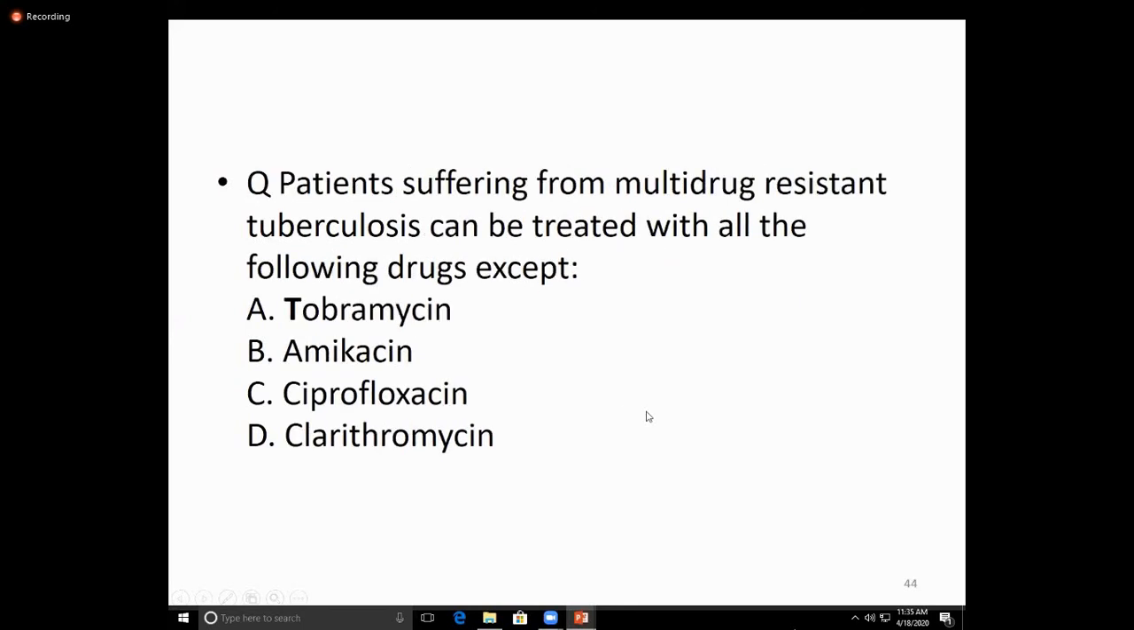Again, a question: a patient suffering from multi-drug resistant tuberculosis can be treated with all of the following drugs except amikacin, ciprofloxacin, fluoroquinolone, clarithromycin. Multi-drug regimens use more than 2-3 drugs. So tobramycin is not given.